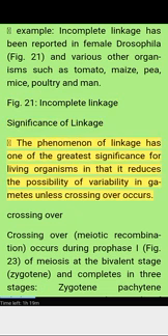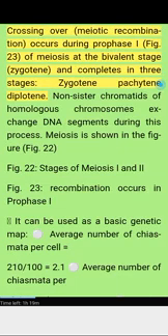Significance of linkage. The phenomenon of linkage has one of the greatest significance for living organisms in that it reduces the possibility of variability in gametes unless crossing over occurs. Crossing over. Crossing over, meiotic recombination, occurs during prophase of meiosis, figure 23, at the bivalent stage, and completes in three stages: zygotene, pachytene, diplotene. Non-sister chromatids of homologous chromosomes exchange DNA segments during this process. Meiosis is shown in figure 22. Figure 22, stages of meiosis I and II. Figure 23, recombination occurs in prophase I. It can be used as a basic genetic map.